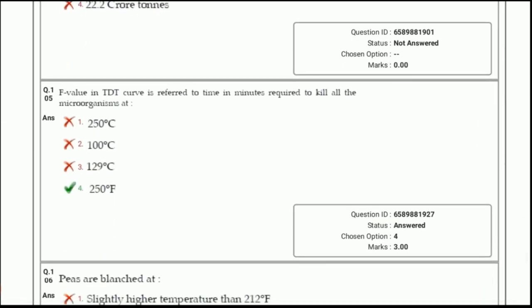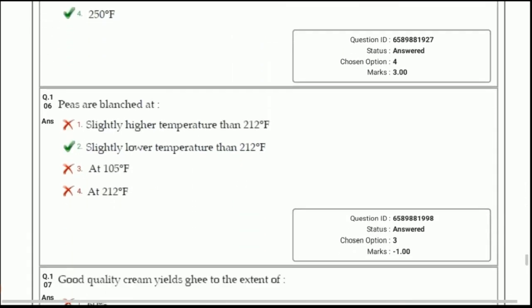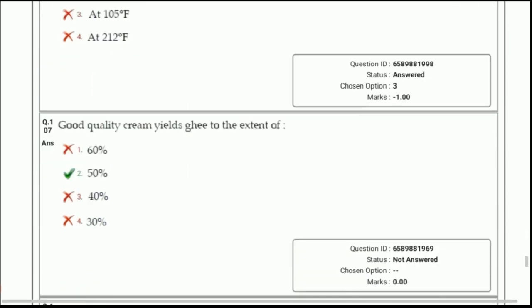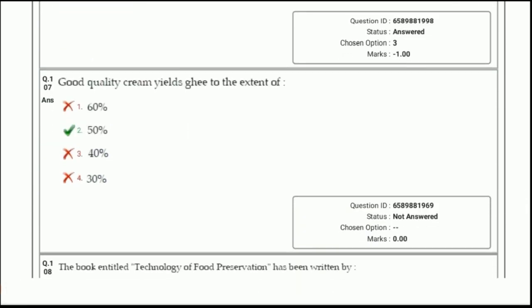Next question, F value in TDT curve is referred to as the time in minutes required to kill all the microorganisms at, answer is 250 degree Fahrenheit or 121 degree Celsius. Next question, peas are blanched at, answer is slightly lower temperature than 212 degree Fahrenheit or 100 degree Celsius. So that vegetables are processed below 100 degree Celsius. Next question, good quality cream yields ghee to the extent of, answer is option 2, 50%.